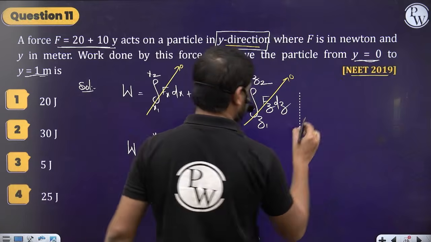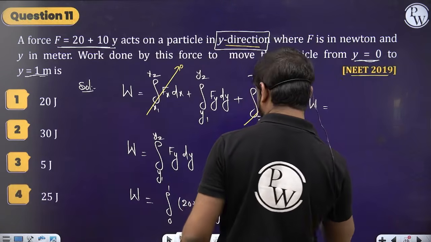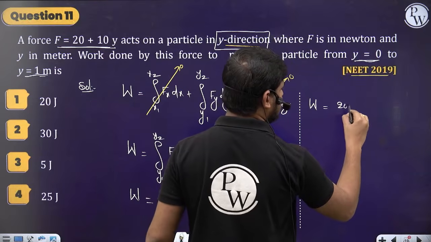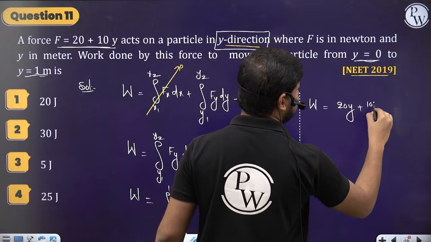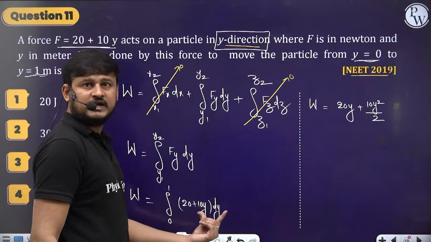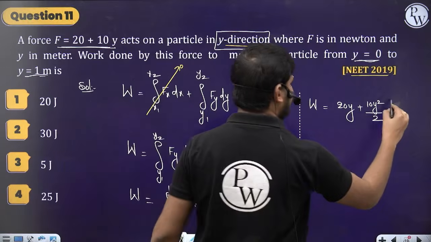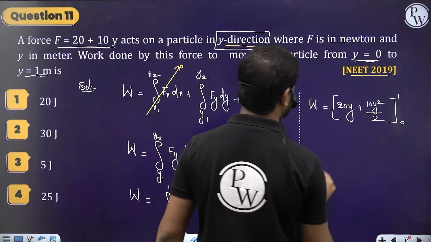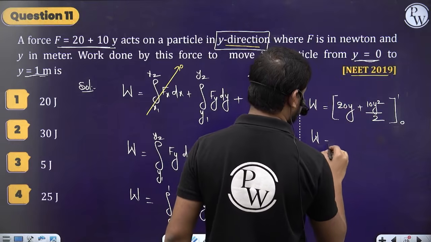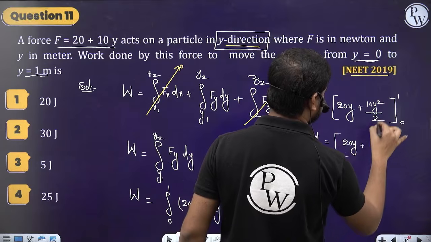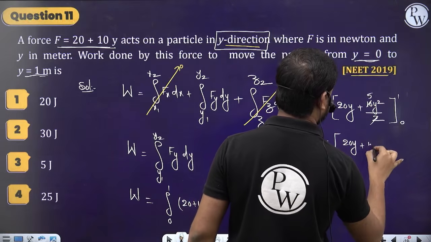So now the work done is equal to, the integration of 20 is 20y, plus the integration of 10y is 10y square by 2. So we already learned the integration, right? From where to where? 0 to 1. So the work done is going to be 20y plus 5y square.